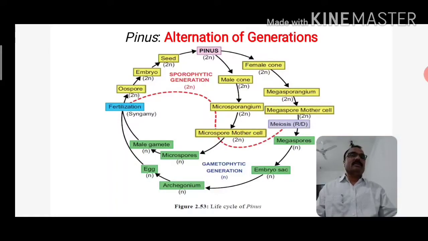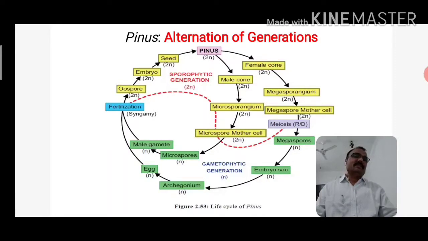The megasporangium or ovule produces a megaspore mother cell in the cells of the nucellus, which undergoes reduction division to form a linear tetrad of 4 megaspores, out of which the lowermost is functional.